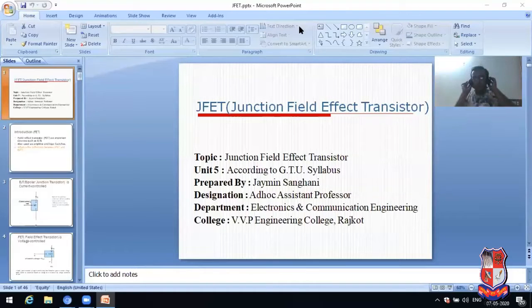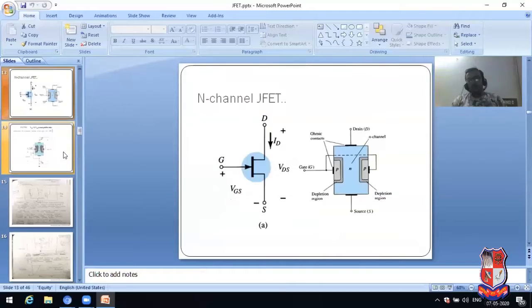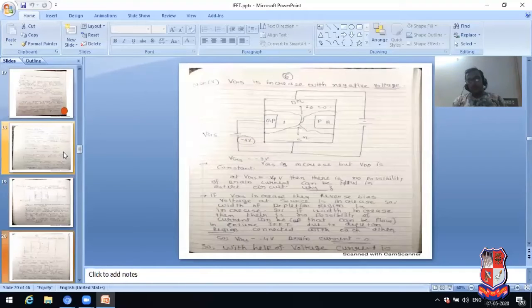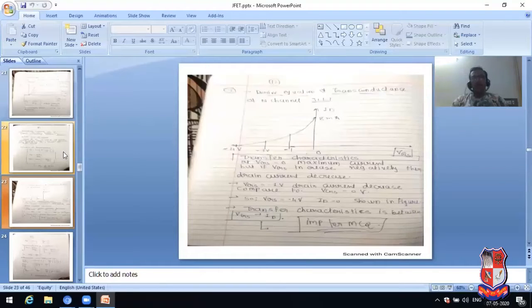Hello. Now, in this lecture, we have discussed the example related to JFET. JFET means junction field effect transistor. We already discussed this concept in the previous lecture. So now we have started with the fundamental role that we have identified based on the characteristics of JFET. I have written this word here. Please see carefully. This is the first point. What is the full form of JFET?